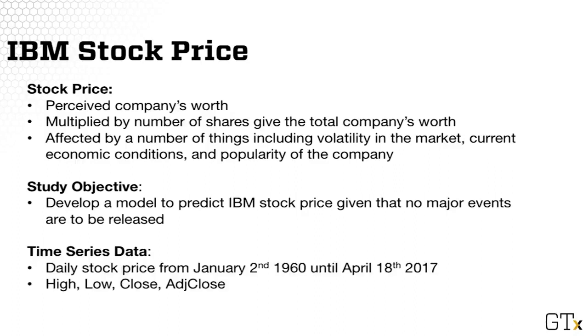The data consists of daily stock price from January 22, 1960 until April 18, 2017. The daily stock price is available as open price, close price, adjusted close, high and low price. We'll consider here adjusted close, which is the common price analyzed when daily stock price predictions are sought.